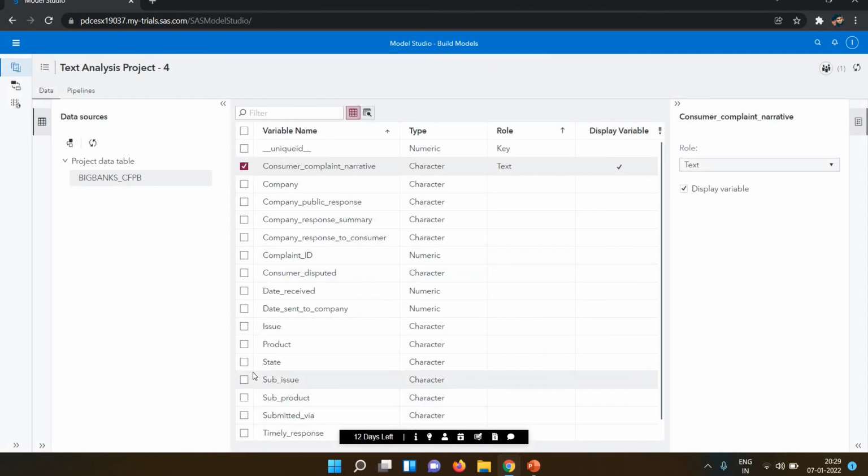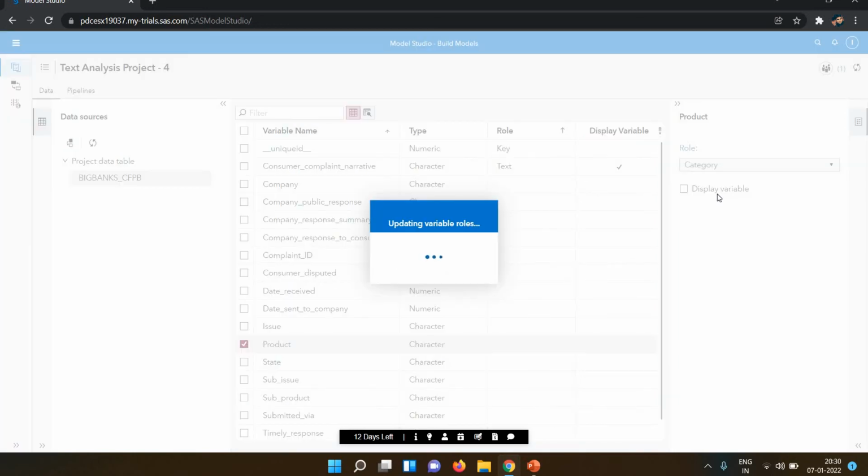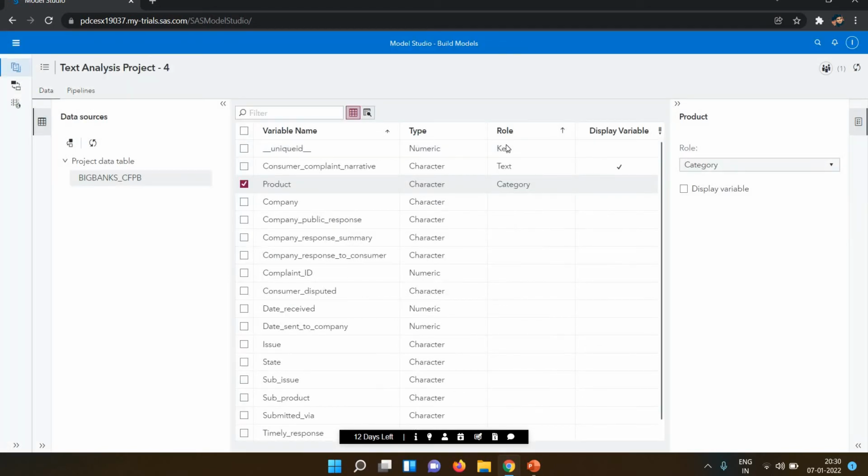Next, I'm declaring the product, because a complaint is about a product. So I selected my product and defined it as a category. We have three variables. A unique ID is created by default. Then we have the consumer complaint narrative, which I defined as text because I want to analyze that particular one, and product, which I defined as a category.